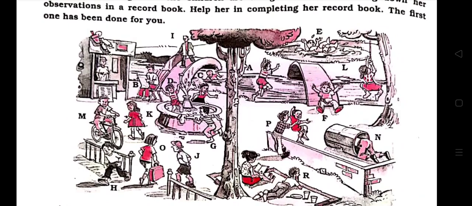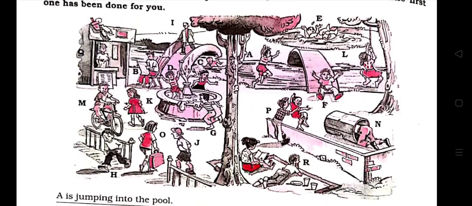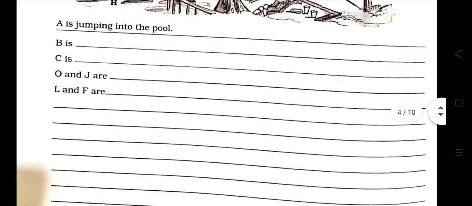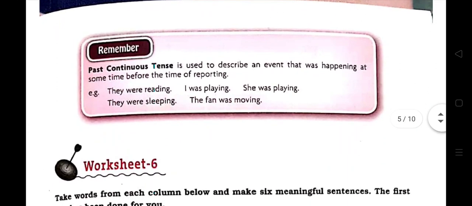Yes, L and F are here in that corner in right hand side. L and F are playing. And in this way children, you have to write all the letters which is denoting the children. What are they doing? You have to write here in the given blank, which you can do easily for your practice.